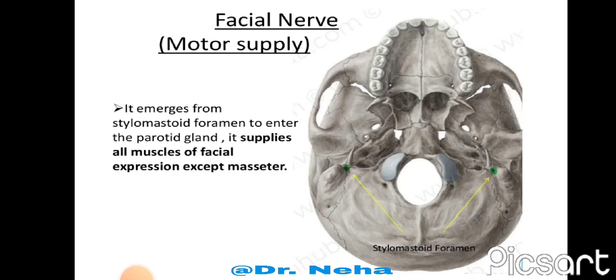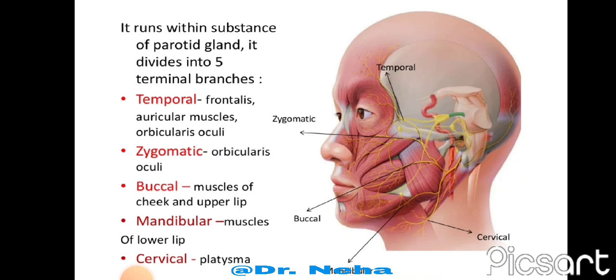Now the motor nerve supply is by the facial nerve, which emerges through the stylomastoid foramen between the styloid process and the mastoid process at the base of the skull. This facial nerve supplies all the muscles of facial expression except the masseter.